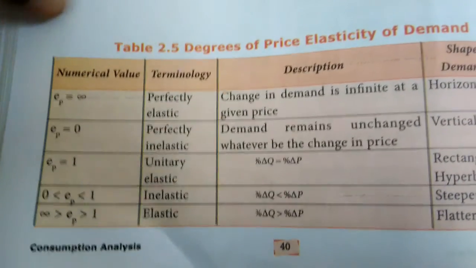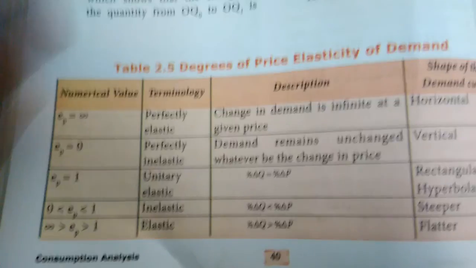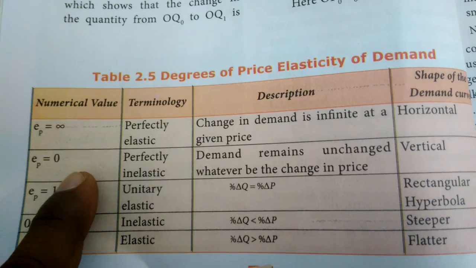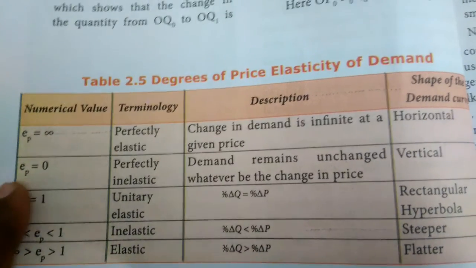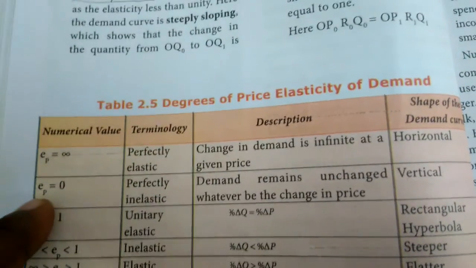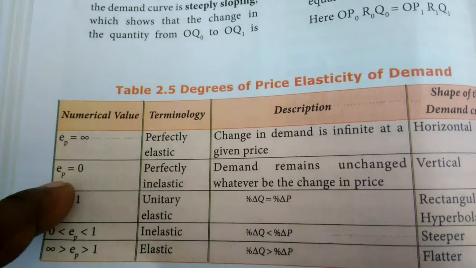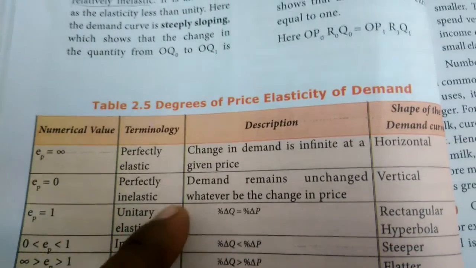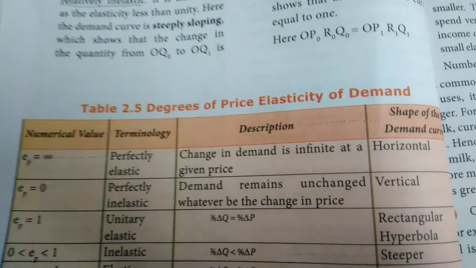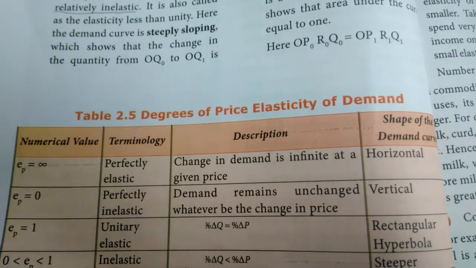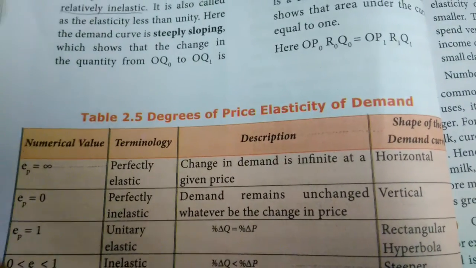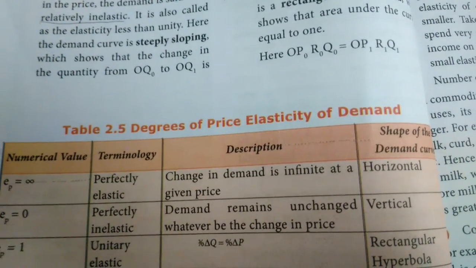Next, perfectly inelastic. Its numerical value is elasticity of price, where E means elasticity and P means price, equal to 0. Zero means the demand remains unchanged whatever the change in price. Even if the price of the commodity is increased or decreased, the quantity demanded will not change.